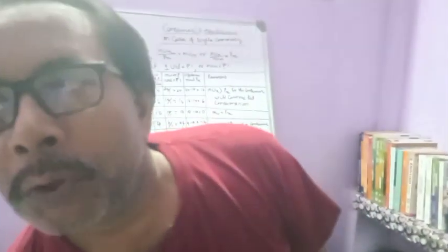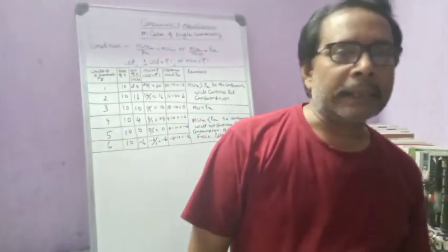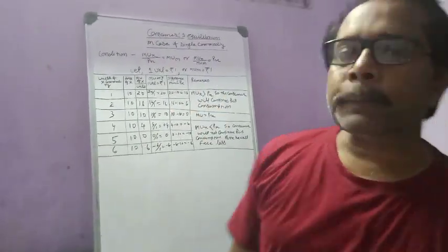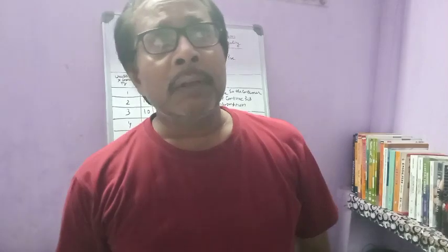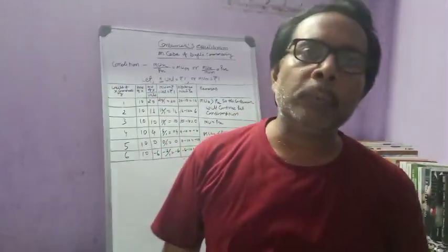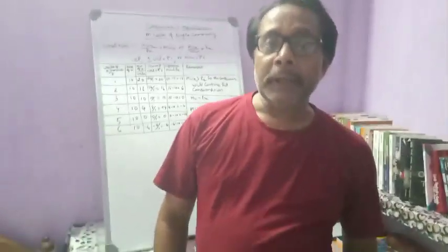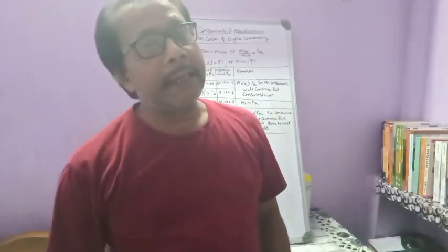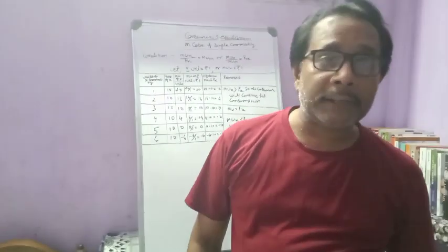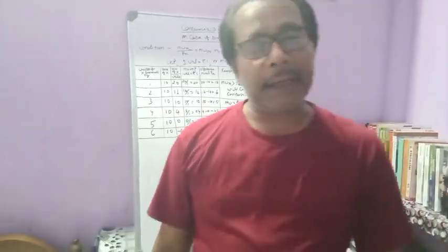Dear students, today we are going to discuss a new topic from the same chapter, that is the consumer's equilibrium. So here the new topic is the consumer's equilibrium in case of a single commodity. Consumer's equilibrium refers to a situation in which a consumer gets maximum satisfaction from his given income. So if he is getting the maximum satisfaction, he has no tendency to change.